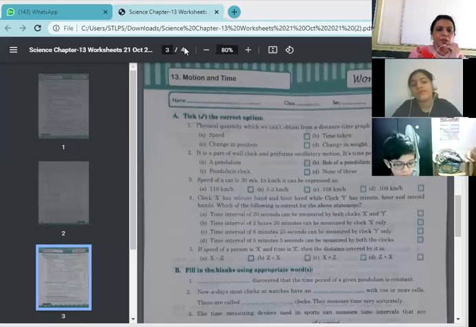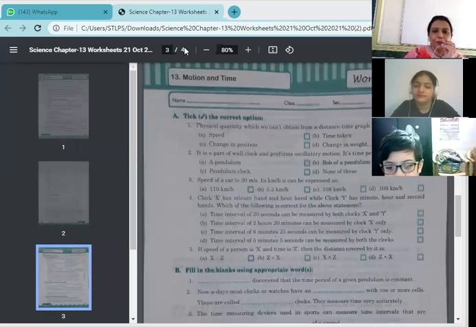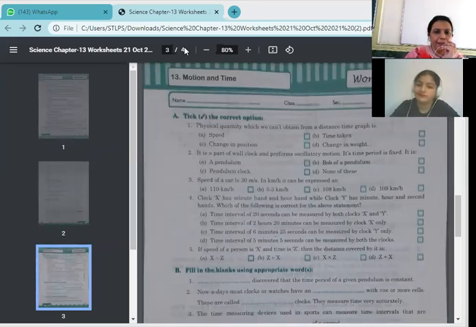So good morning, class 7 children. Yesterday we did worksheet number 25 related with chapter number 13. So today we are going to continue with your worksheet number 26. I want each one of you to be ready with your NCERT worksheet number 26 of chapter 13.